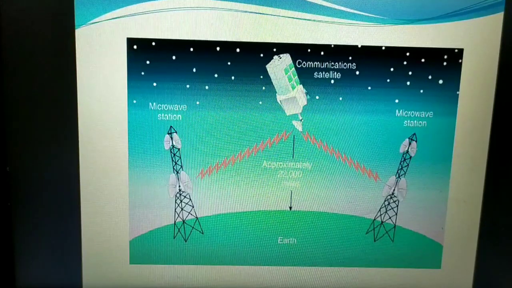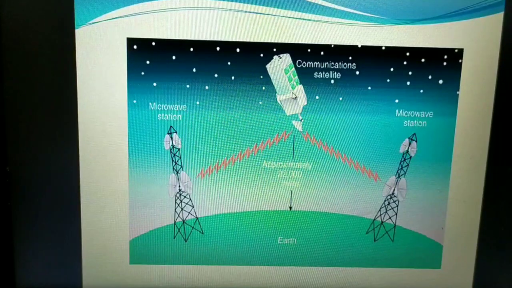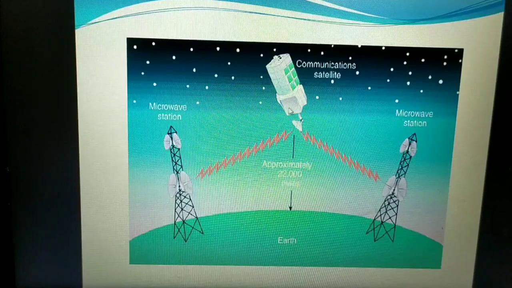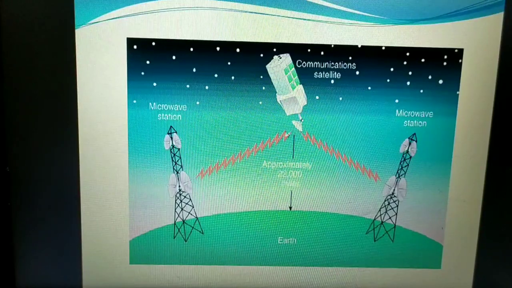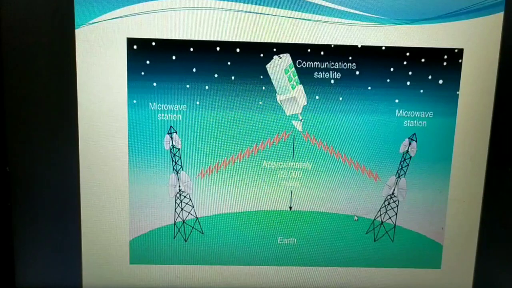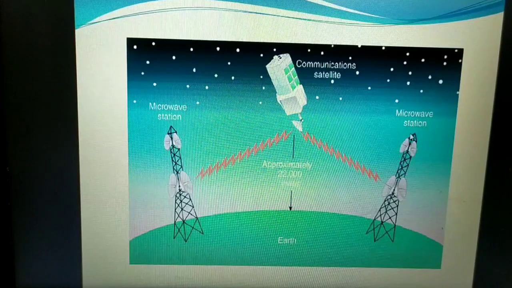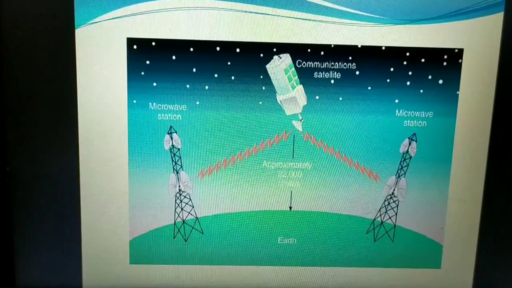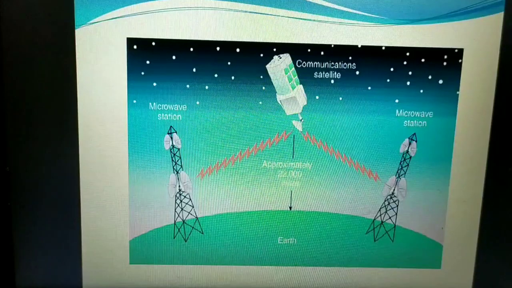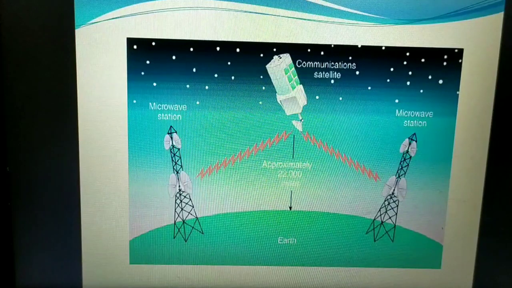As the data signals reach here, my communication satellite will amplify it, it will strengthen the signal, and it will broadcast it back to the 1/3 of the earth's surface, where on the earth's surface there will be very high gain antennas, which are microwave stations or microwave antennas, okay. Hence we call it a special case of microwave relay system.